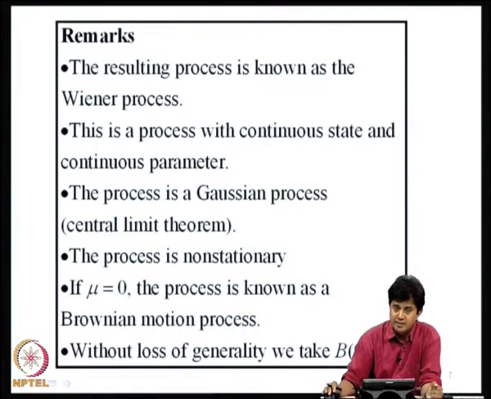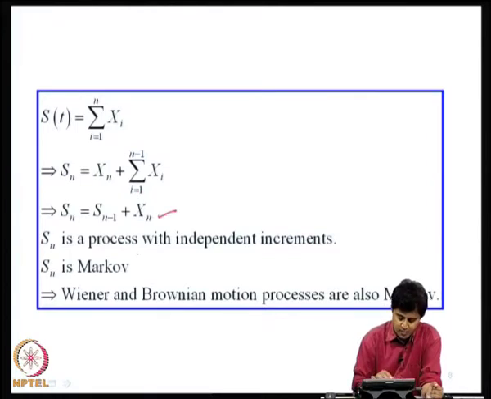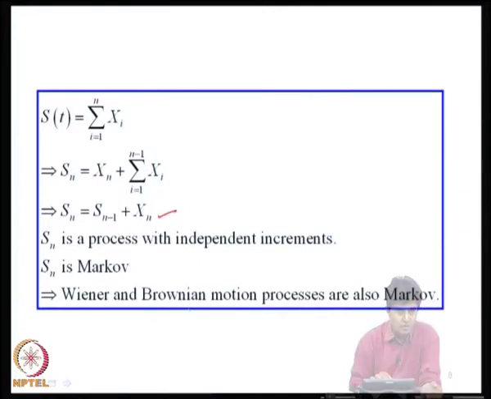Because of this peculiar property, the sample behavior of Brownian motion will have many pathologies, and that we need to understand if we want to proceed with these models. Now, let us look at this random walk a bit more closely. S of t is the sum of i equal to 1 to n of xi, therefore, Sn can be written as xn plus Sn minus 1 as shown here. So, Sn is a process with independent increments, Sn is Markov. Since Wiener and Brownian motion processes are obtained as limits of random walk, the Wiener and Brownian motion processes are also Markov in nature. Okay.